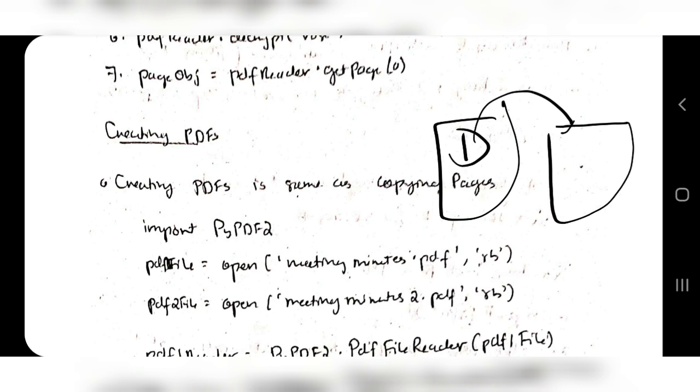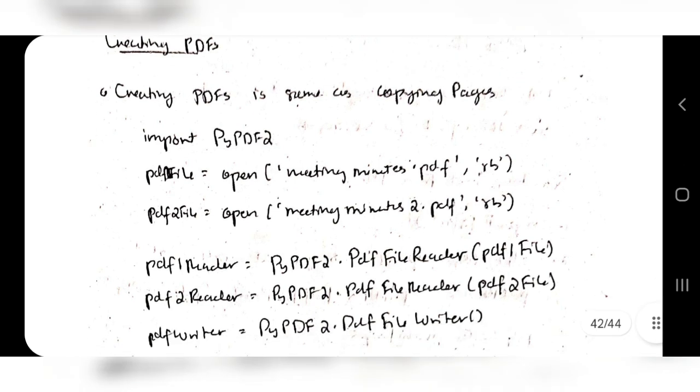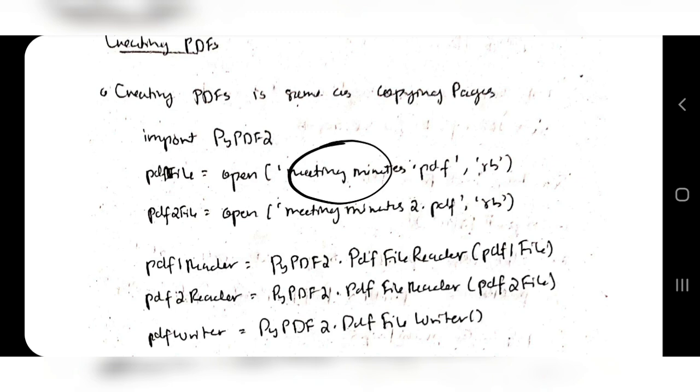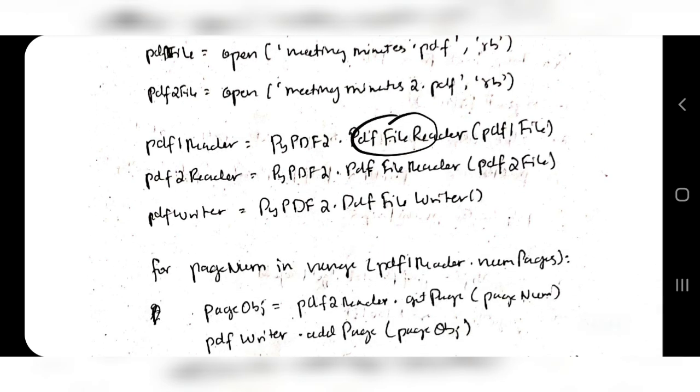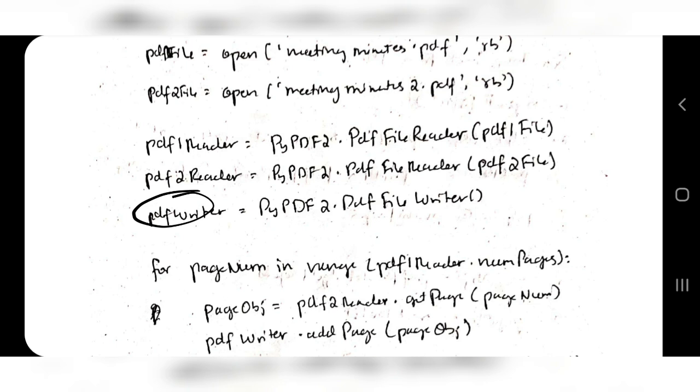Let's call them PDF1 and PDF2. So copying from PDF1 to what? PDF2. Okay, so here we will have the meeting minutes. This is the first PDF from which you are copying. So this is the PDF1 file, this is the PDF2 file. So two PDF file objects you have created. Since we need to read the PDF files, we are creating the reader objects also: PDF1 reader, PDF2 reader. Then you are writing it. For the writer, which file are you writing to? We are just creating it, we are not specifying anything. Okay, just a writer is created.